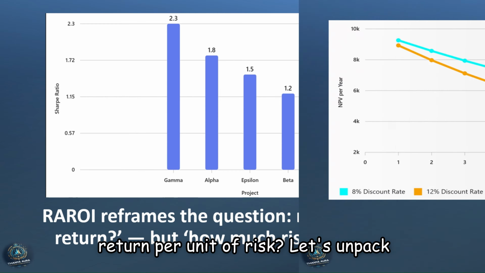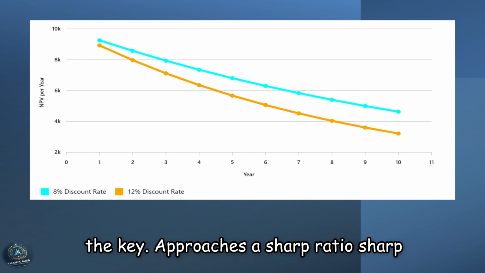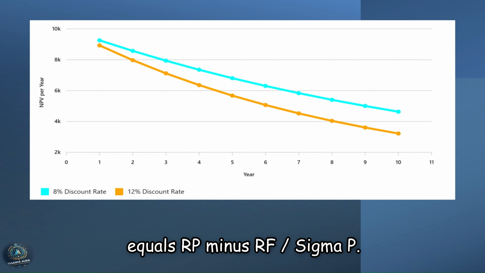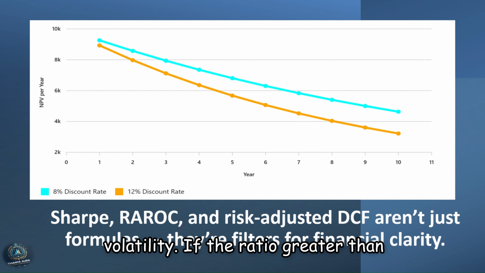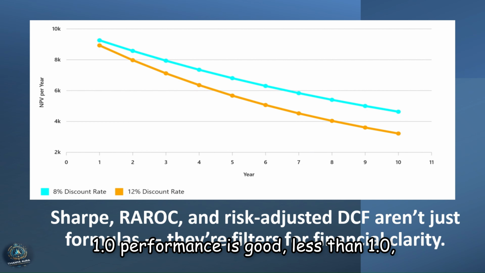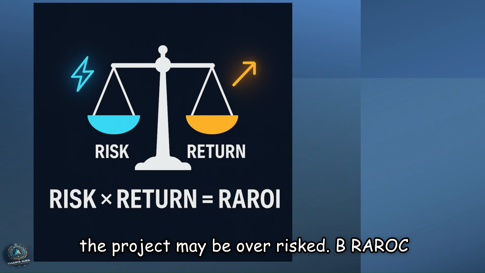Let's unpack the key approaches. A. Sharpe Ratio. Sharpe equals (Rp minus Rf) divided by sigma p. It measures excess return per unit of volatility. If the ratio is greater than 1.0, performance is good. Less than 1.0, the project may be over-risked.